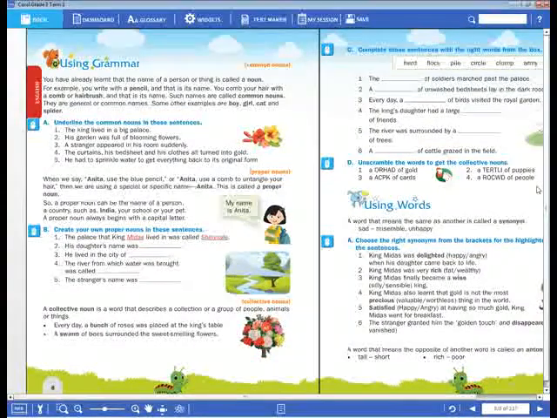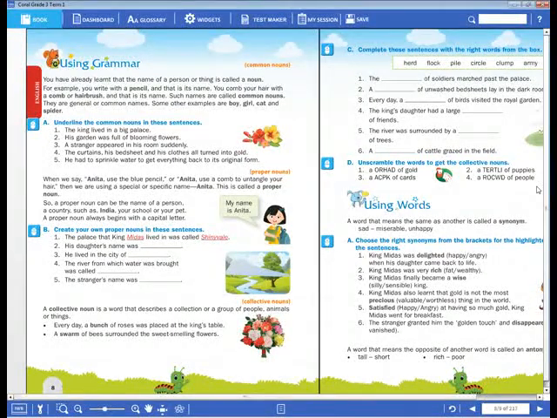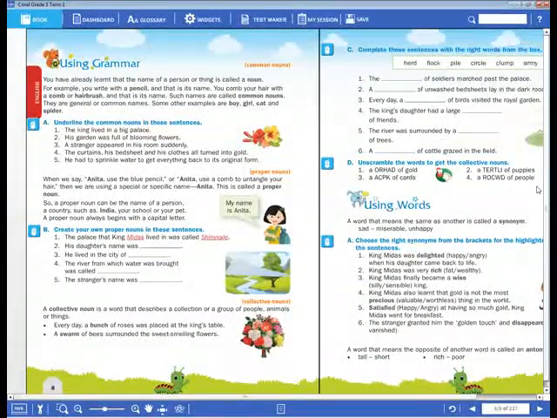Everyone should note down the definition of collective noun, dear children. First, keep the heading collective noun, and below it you should write the definition. Did you keep the heading? After that, below it, write down the definition of a collective noun. It is a word that describes